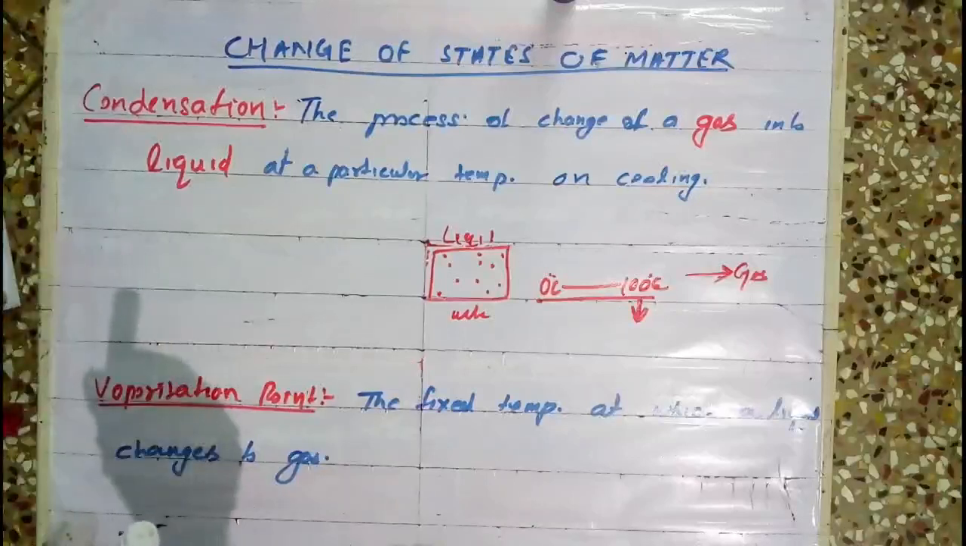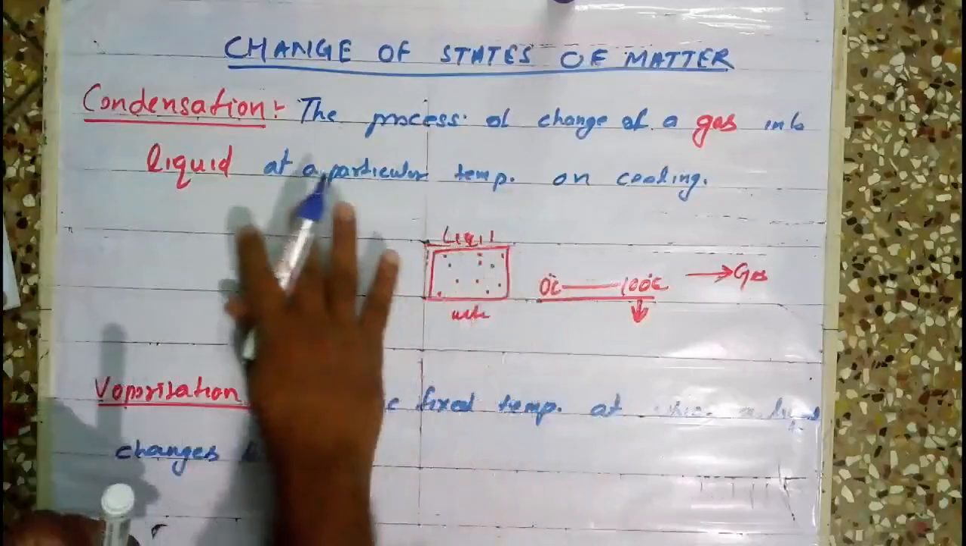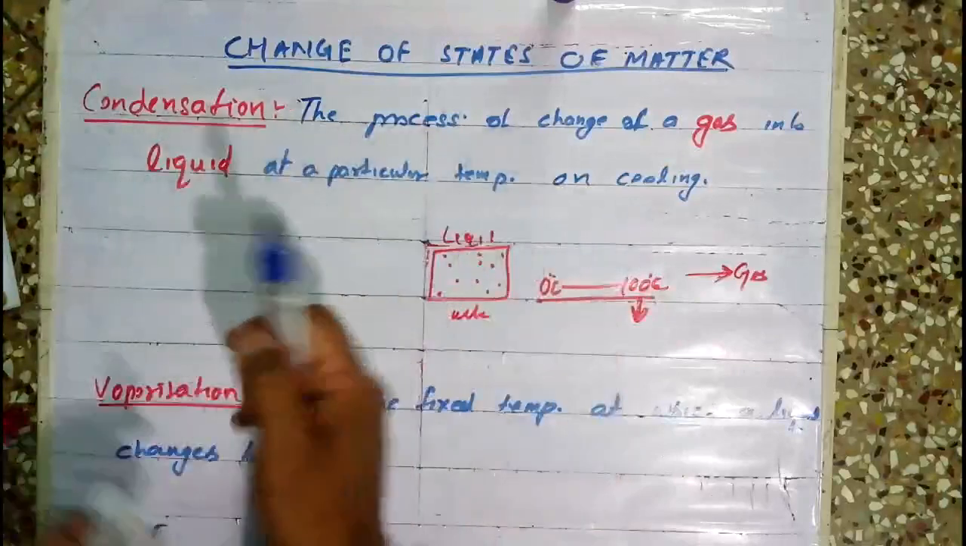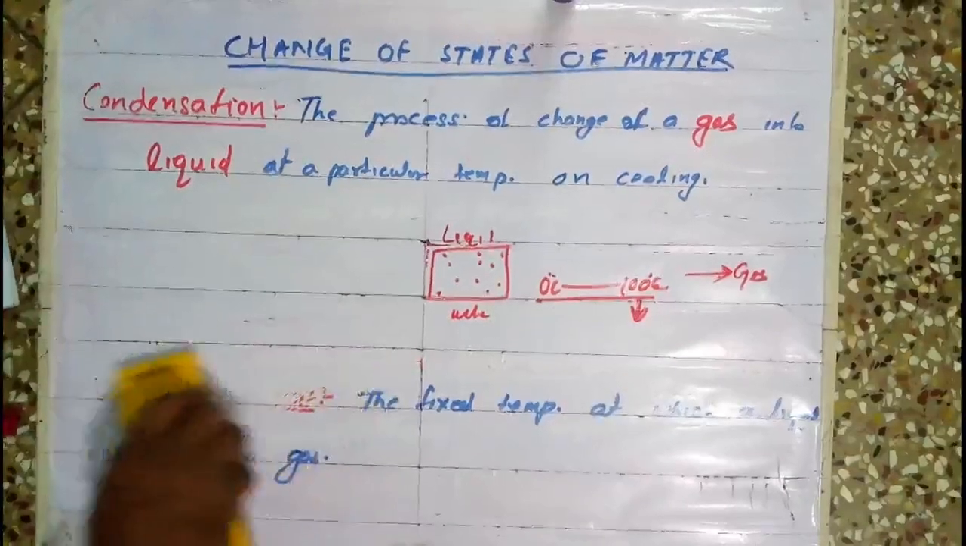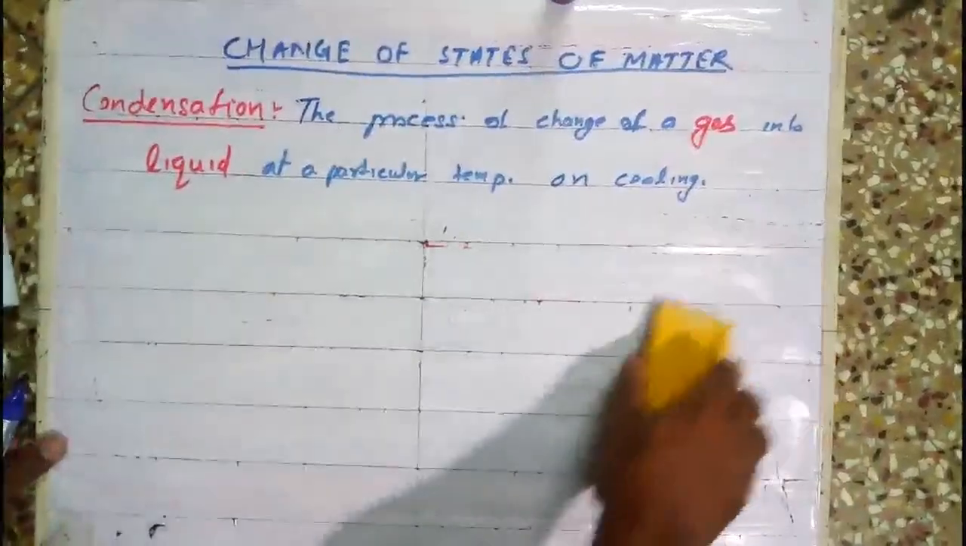There, when heat is increased, only then is the substance changing into another state. But condensation is the reverse process of vaporization. Here the change is reverse. Here no heat needs to be supplied; you have to remove the heat.